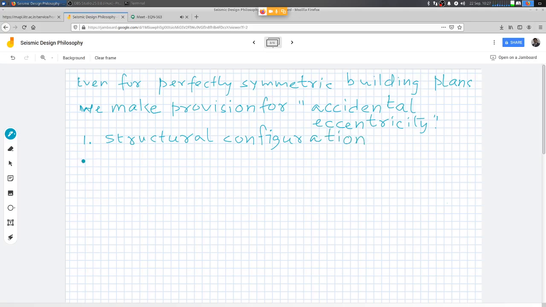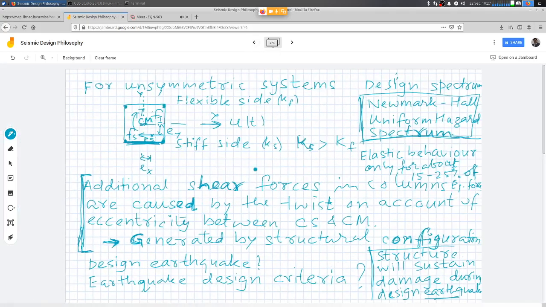Now what is next? As I said, I hinted at the earthquake resistant design criteria. Structures will sustain damage during the design earthquake, right? Because earthquake is a very random phenomenon.